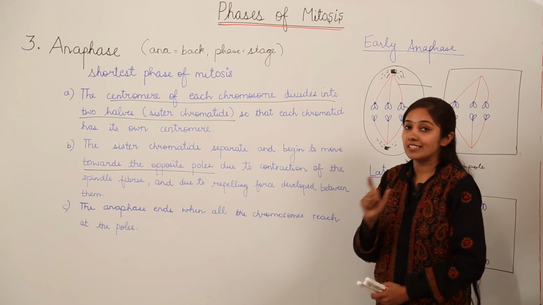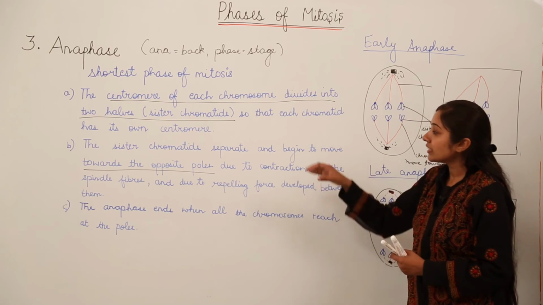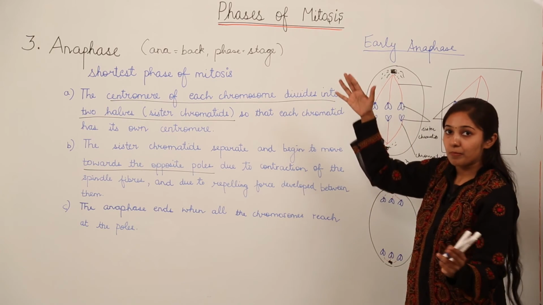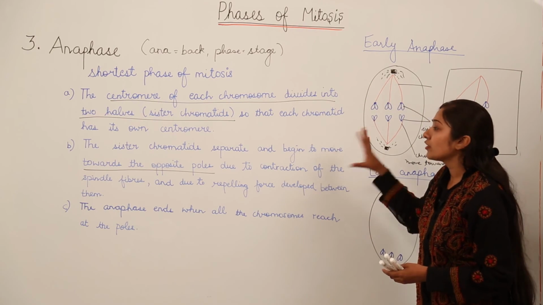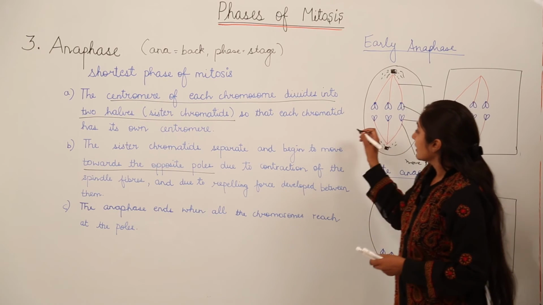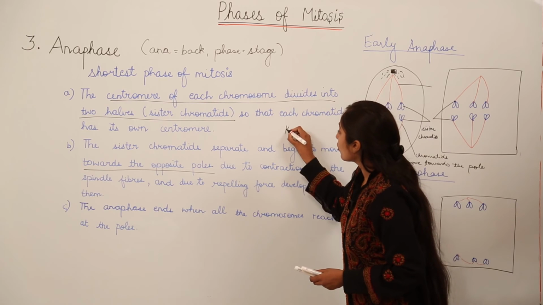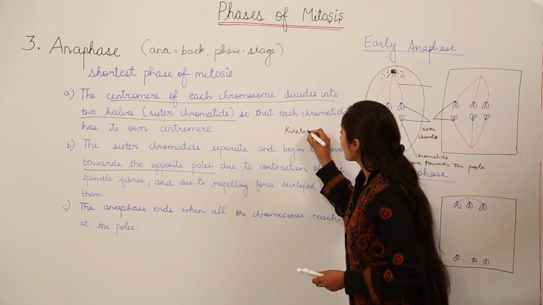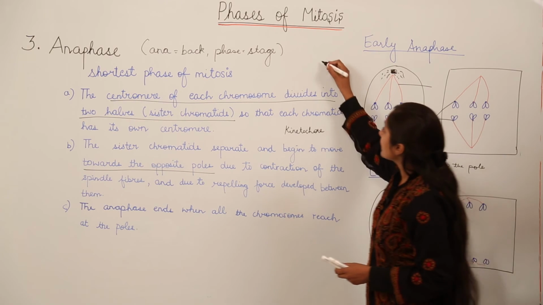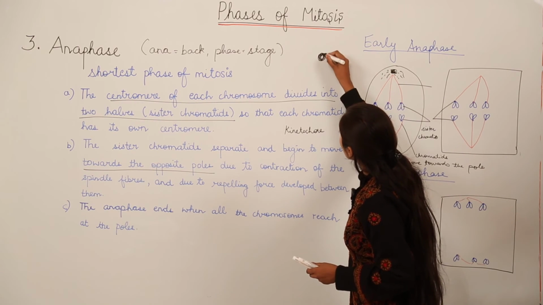Now a question must have come to your mind, how are these sister chromatids separating and being pulled apart by these spindle fibers? For your extra knowledge, I can explain that a structure called the kinetochore is there. The kinetochore structure is present in the centromere region of a chromosome.